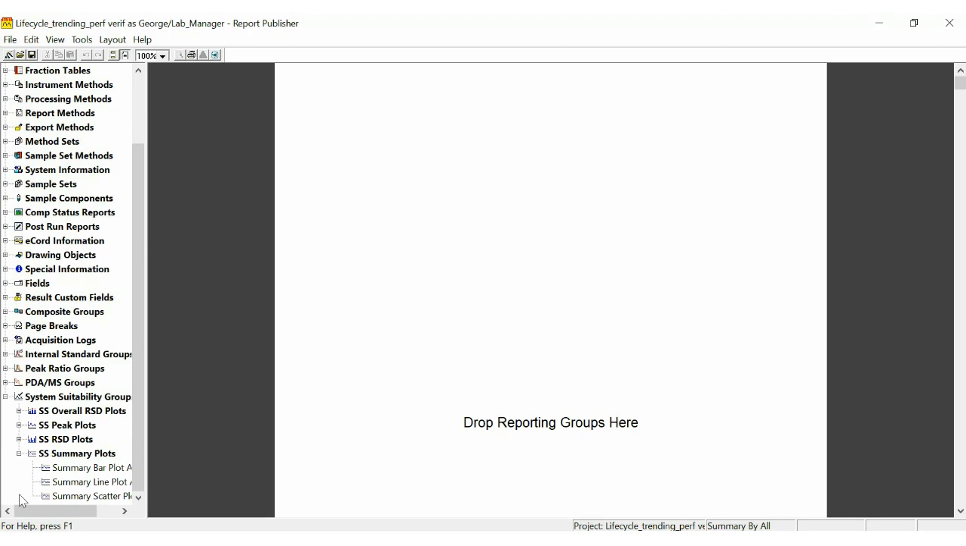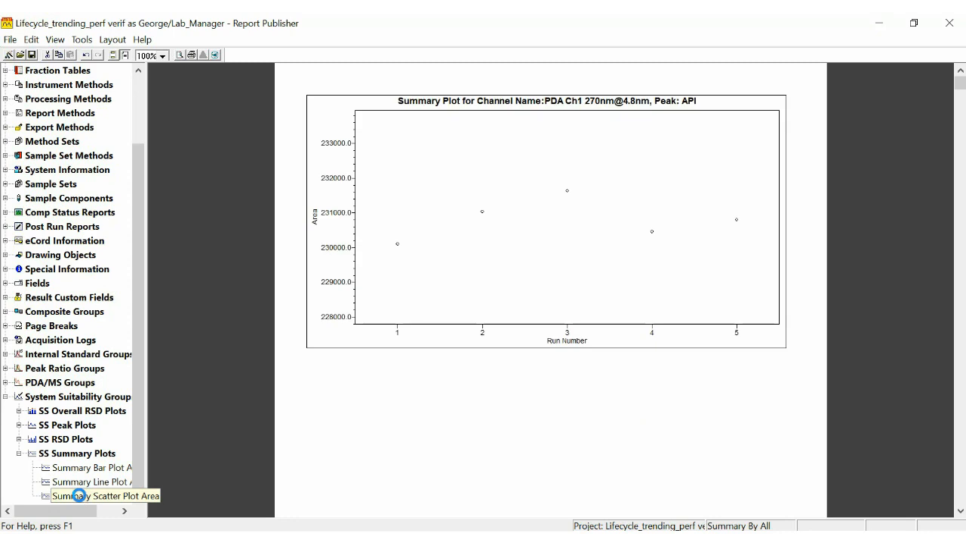I'll expand that a little bit further. And these are the 3 report groups that come with Empower. And the one we'll take advantage of is the Summary Scatter Plot. This one summarizes area. So it's area versus run number. And what we'd like to do is make a control chart that summarizes the percent RSD versus the run number. So we can look at the percent RSD for the area over time. And so let's make that change very simply.